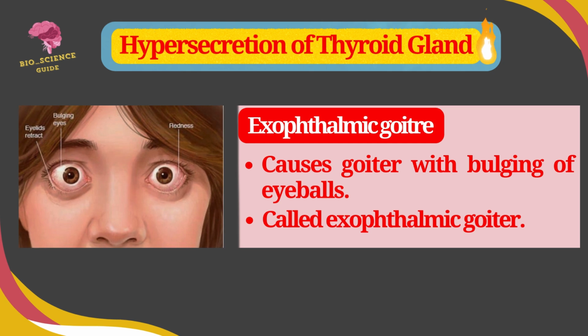Hypersecretion of thyroid gland or hyperthyroidism causes exophthalmic goiter or Graves' disease. It causes goiter along with bulging of eyeballs, called exophthalmic goiter.